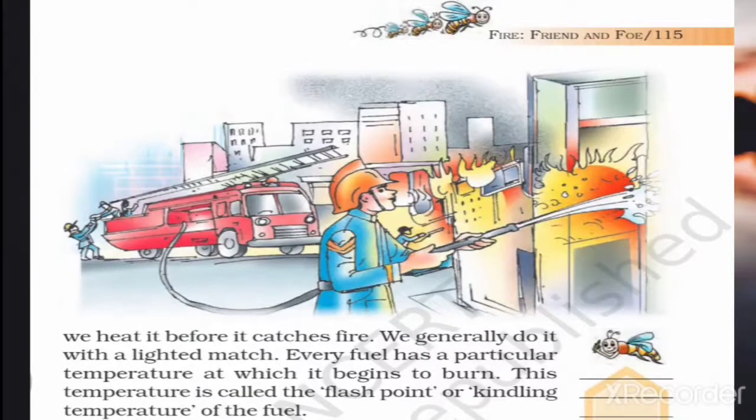After that we came to know that fire is only a chemical reaction, a combination of chemicals like hydrogen, carbon and oxygen. When it combines with the fuel, it creates heat and light, and fire is produced. So students, remember this process. What is fire? How can we produce fire? Which three things are needed to produce fire? So remember these two answers. Now let's move to the next.